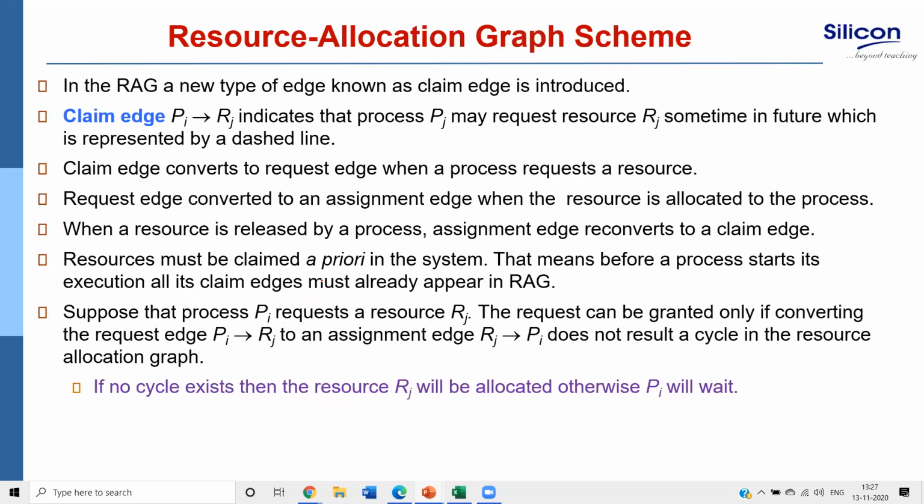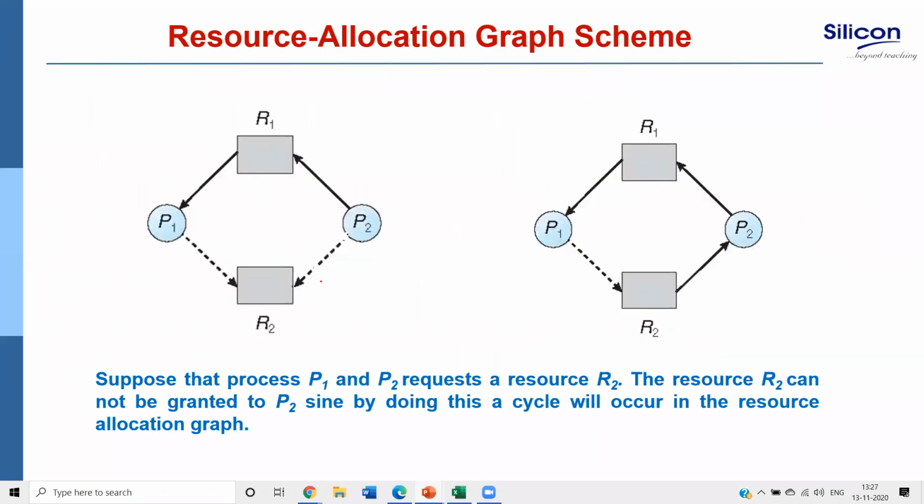If it is a single instance resource type, suppose, remove this dotted line. Dotted lines are not there. I have two processes and two resources. R1 is assigned to P1, P2 is requesting R2. Now, for example, P1 is also requesting R2, right? Now we'll check whether allocating this forms a cycle.